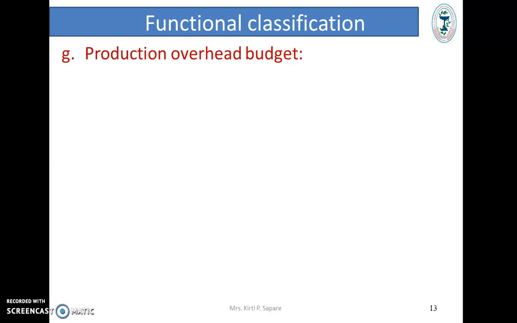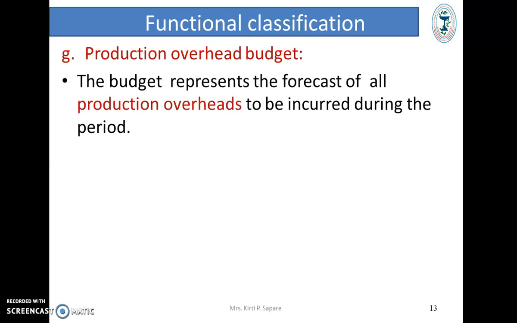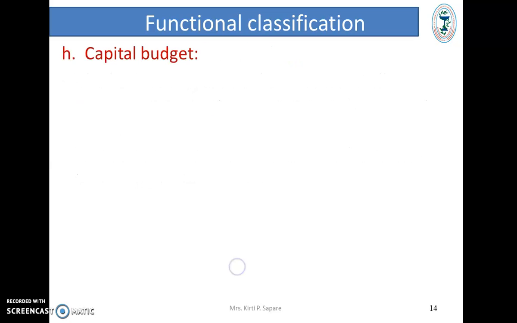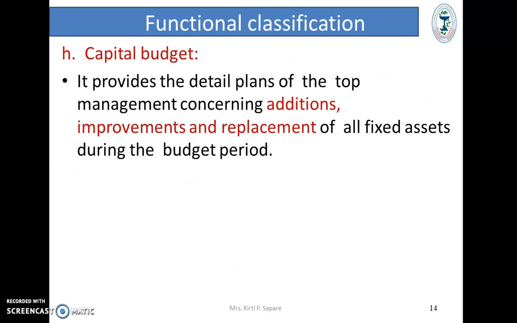Production overhead budget. The budget represents the forecast of all production overheads to be incurred during the period. The overhead expenses are divided into fixed, variable and semi-variable. Next is capital budget. It provides the detailed plans of the top management concerning additions, improvements and replacement of all the fixed assets during the budget period.